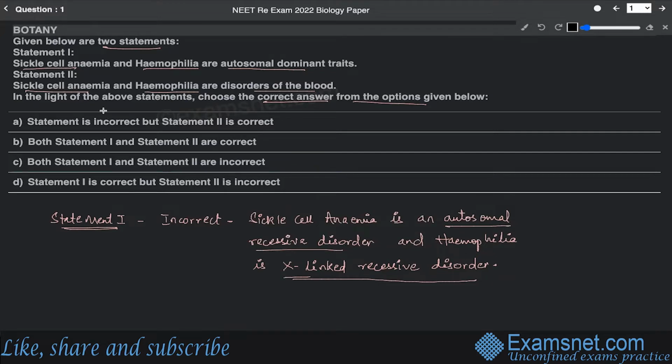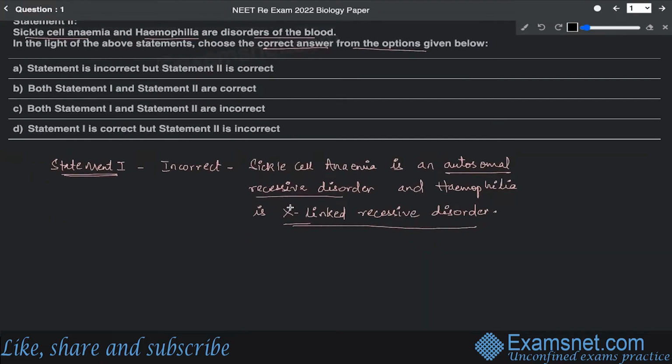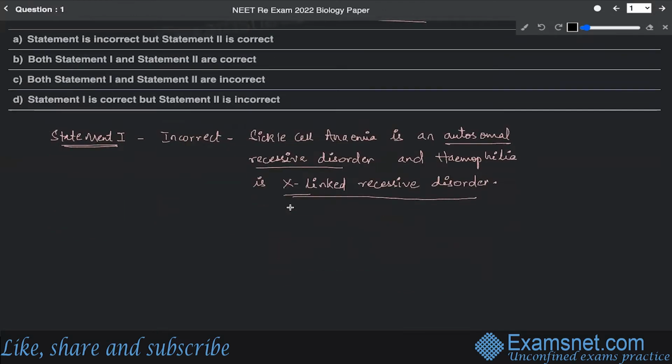And yes, statement two, which says that sickle cell anemia and hemophilia are disorders related to blood, is a true statement. This is correct because both disorders are related to blood. Sickle cell anemia is one such disorder in which the shape of the RBCs changes from biconcave shape to sickle shape.